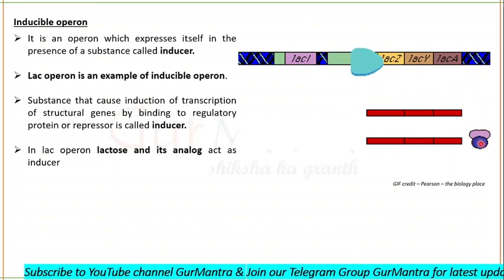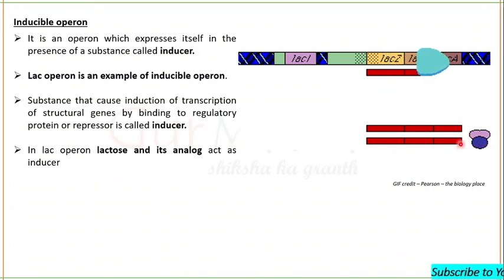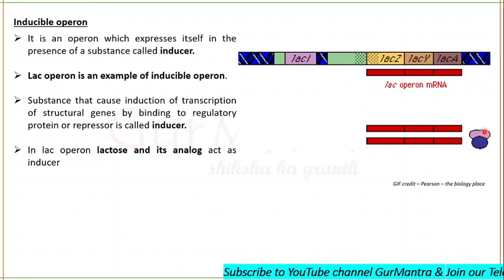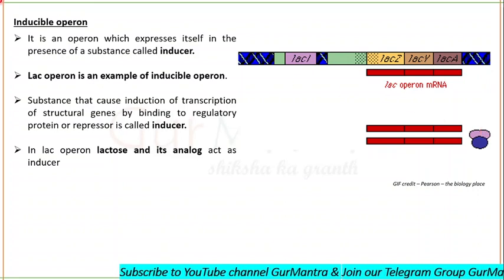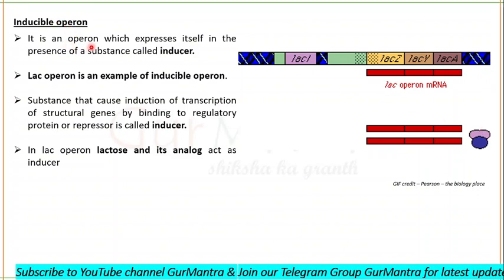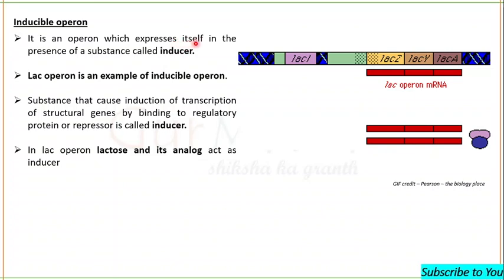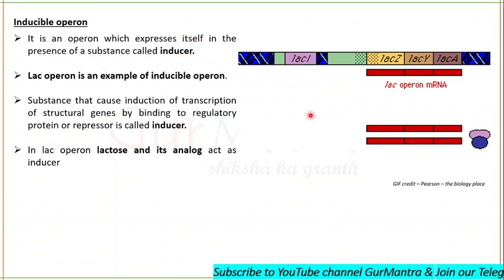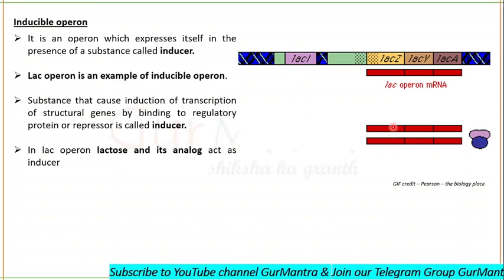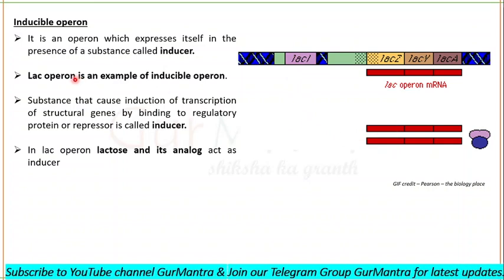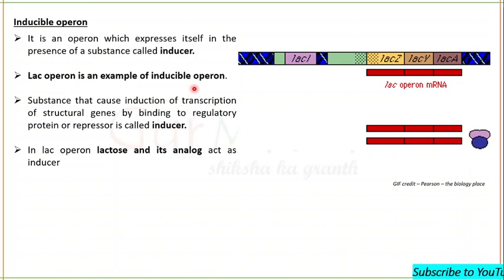Because lactose comes here and gets attached to the allosteric site of the repressor. An inducible operon is an operon which expresses itself in the presence of a substance called an inducer. The lac operon we are studying right now is an example of an inducible operon.